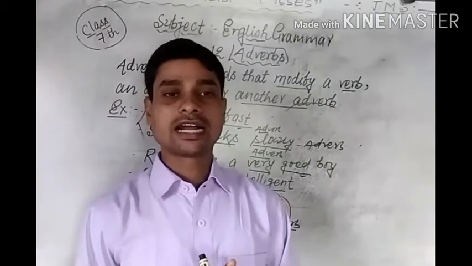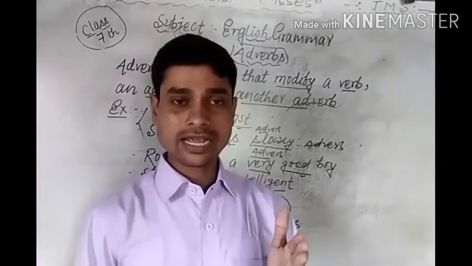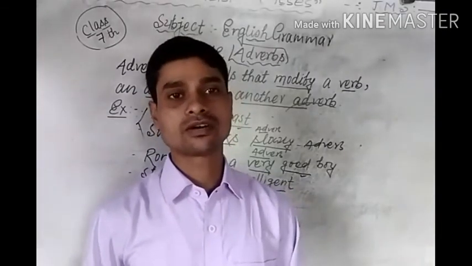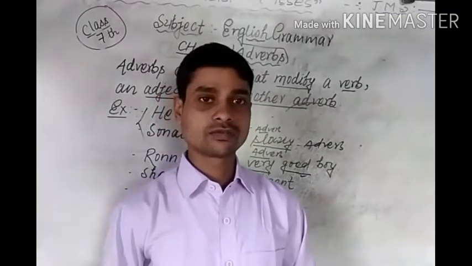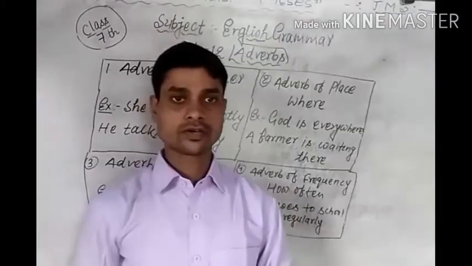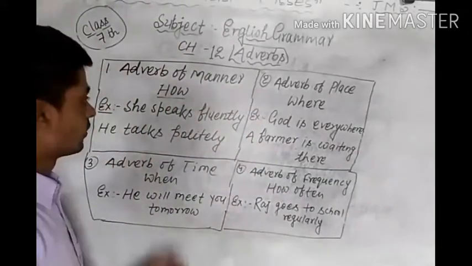Fifth number kind is adverb of degree. And sixth number kind is adverb of reason. And seventh number kind is adverb of affirmation and negation. One by one we will focus on the kinds of adverbs. Okay, first number kind is adverb of manner.